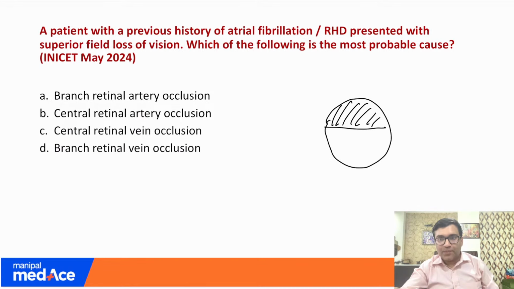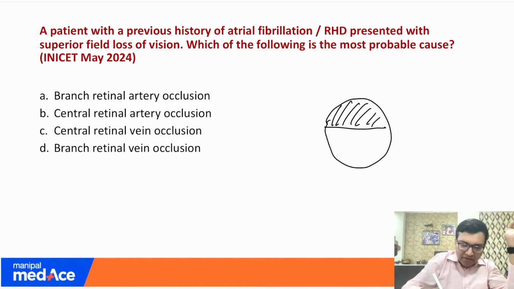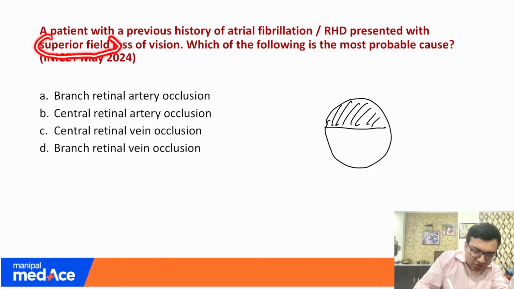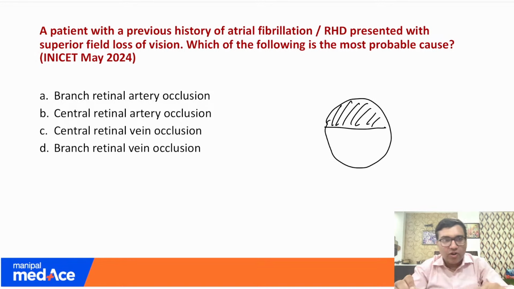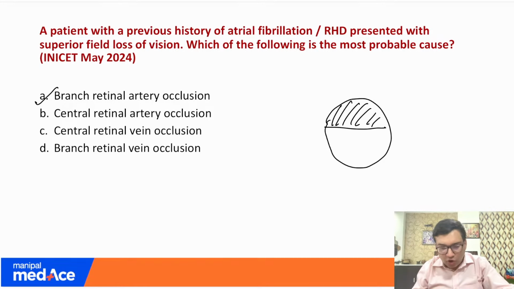So here, okay, Rishikesh, there is a history of 1 week loss. Okay, fair enough. So here, what you have to see is that there was a superior field loss. Do you all agree? There was a superior field loss. And what would be the answer here? The answer here would be branch retinal artery occlusion.